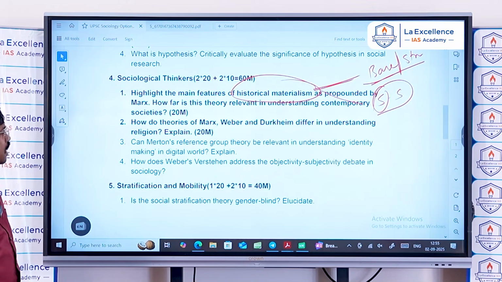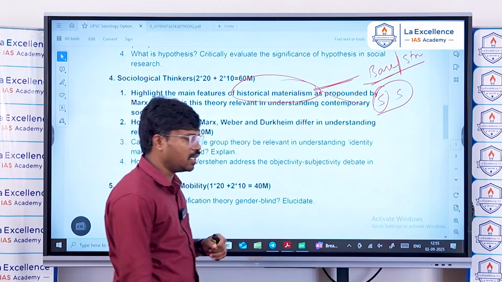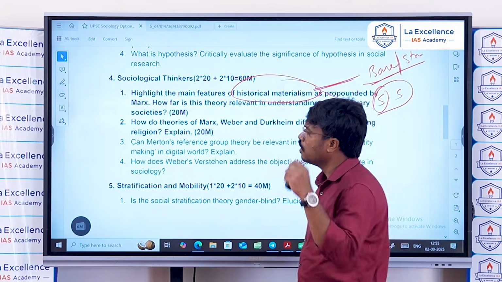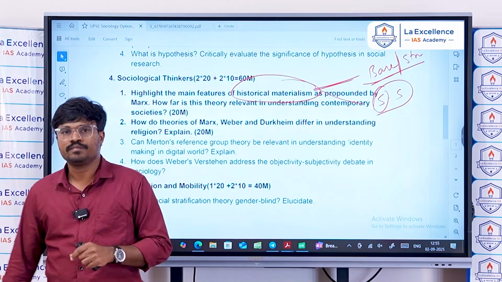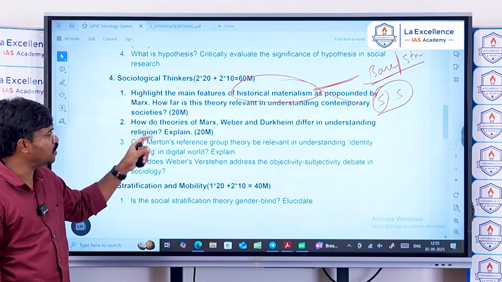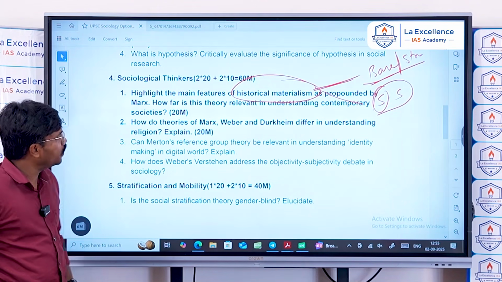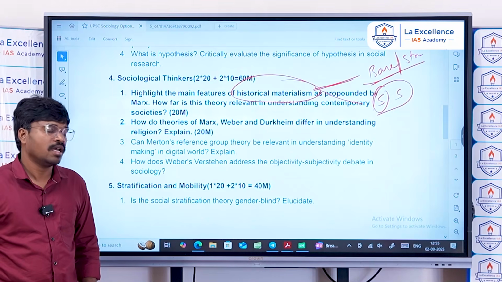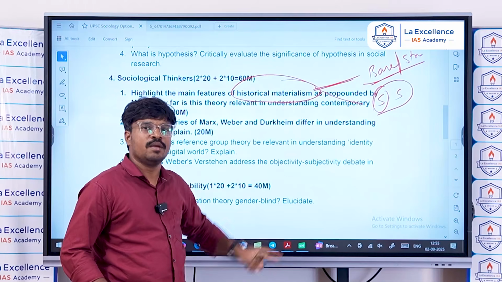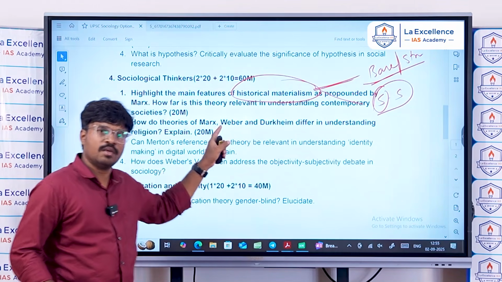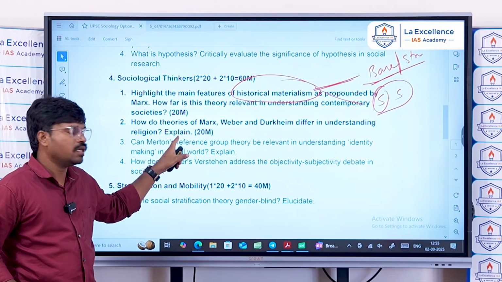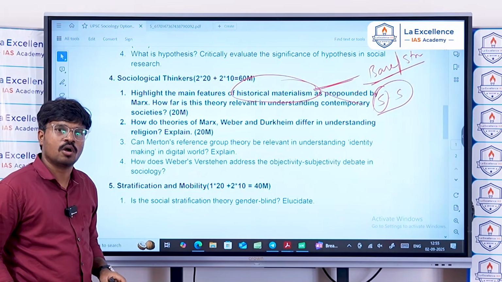How far is this theory relevant in understanding contemporary societies? Marx is relevant in understanding contemporary societies. Take for example the exploitation of gig workers, the recent trend of layoffs in the IT industry, or curtailing the bargaining power of the employees, and corporate exploitation of labor is dominant in the present context.